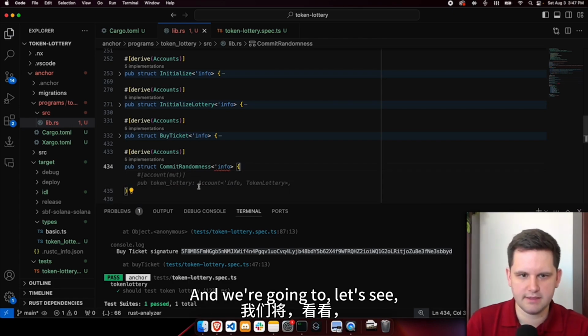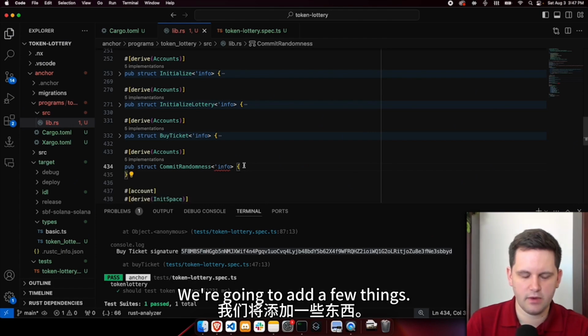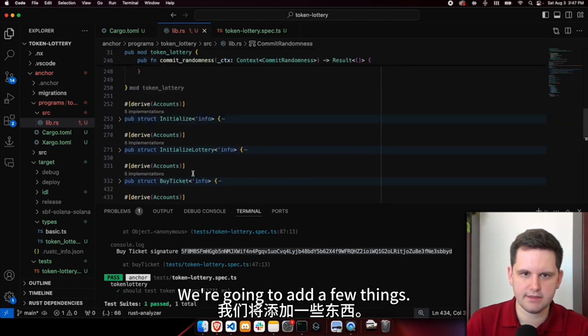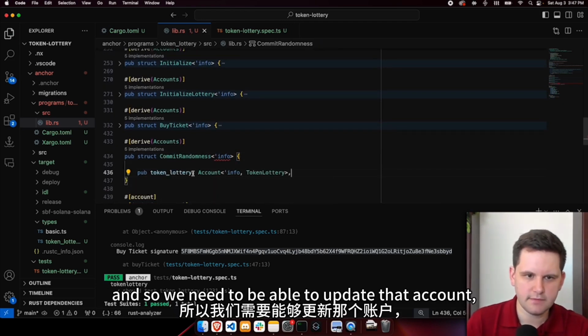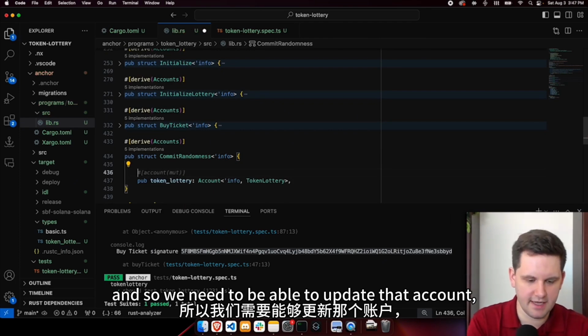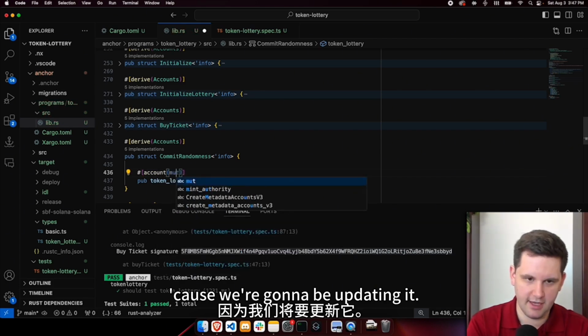And we're going to, let's see, it's not going to like it because I had nothing. We're going to add a few things. So we know that we're going to need the token lottery. And so we need to be able to update that. Account. And this is going to be mutable because we're going to be updating it.